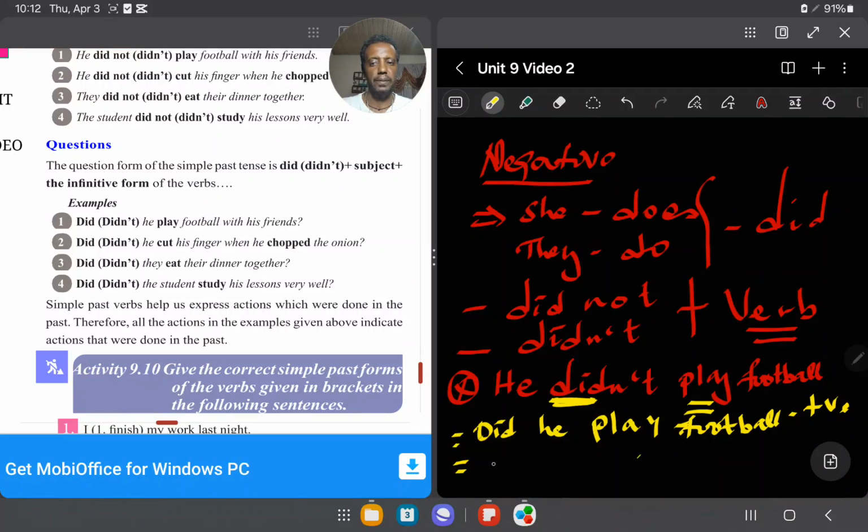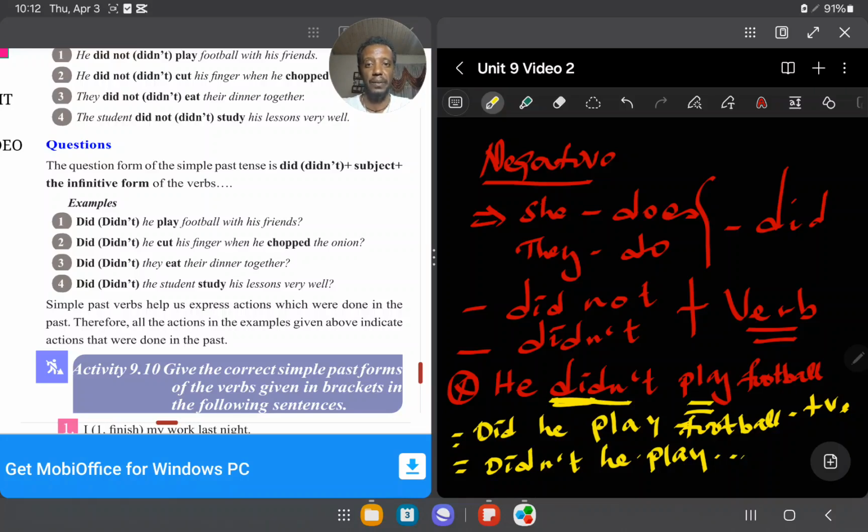The second, didn't, you take as it is. Okay, you will take this. So didn't he play? You see that? You can use this here. In short, bring the auxiliary verb at the beginning of a sentence,